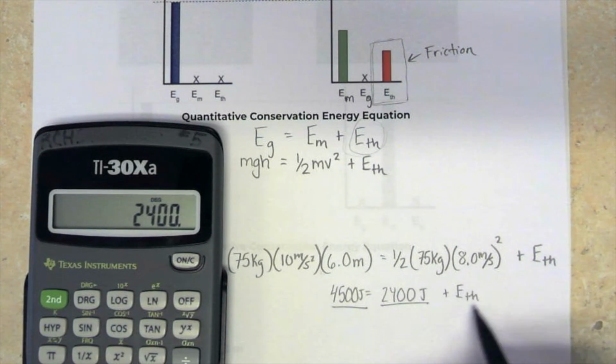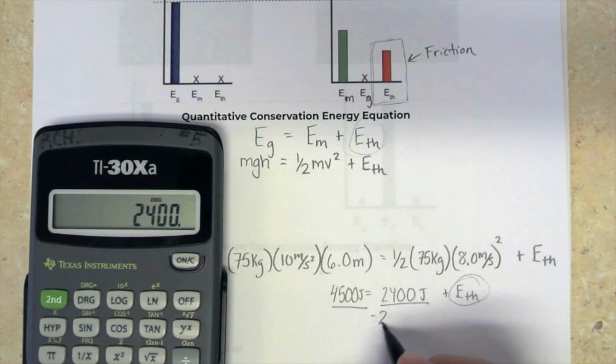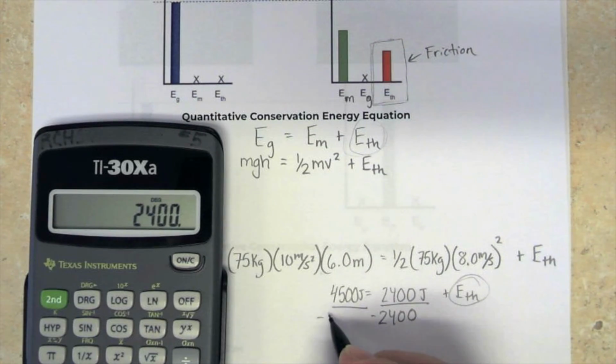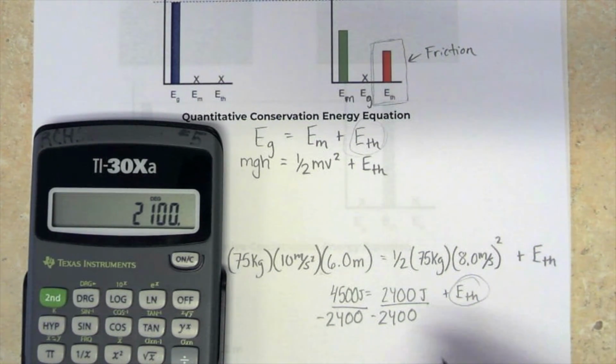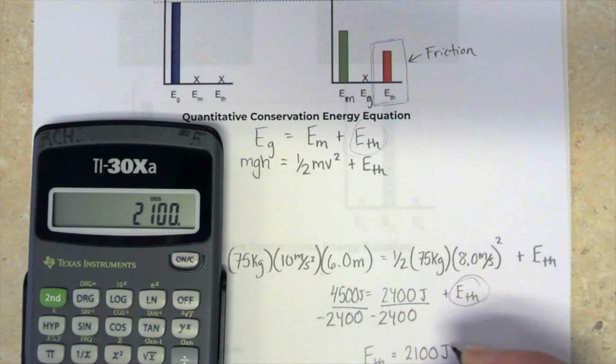The difference between those is going to be what was lost to the thermal energy. So if we subtract 2,400 from both sides, we'll just do it in the calculator. 4,500 minus 2,400. The E thermal is equal to 2,100 joules.